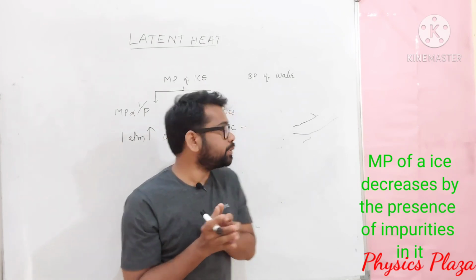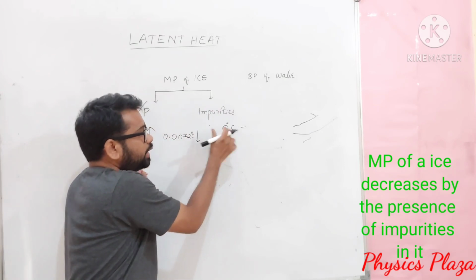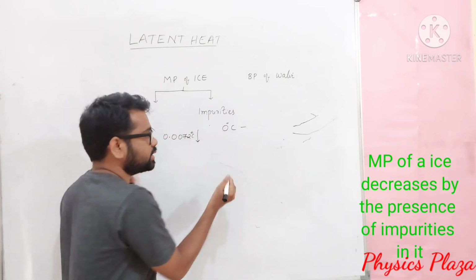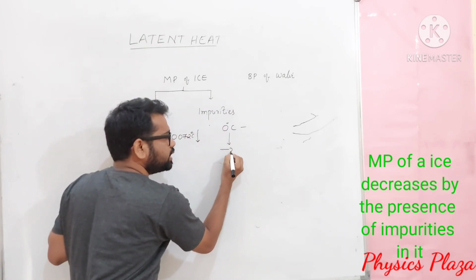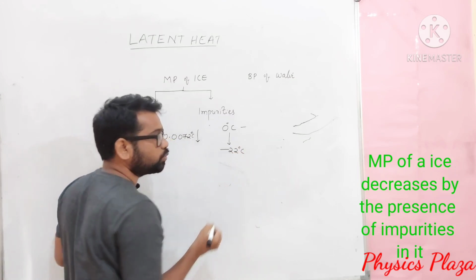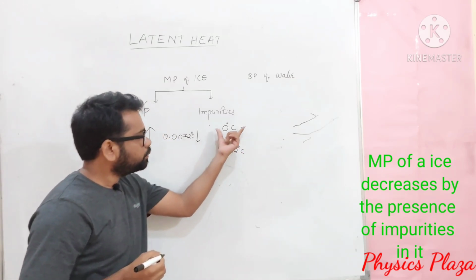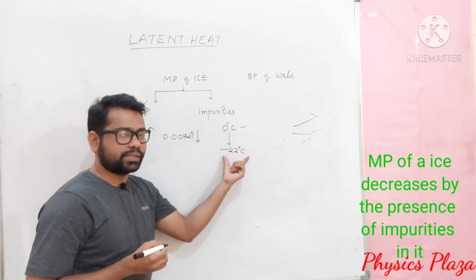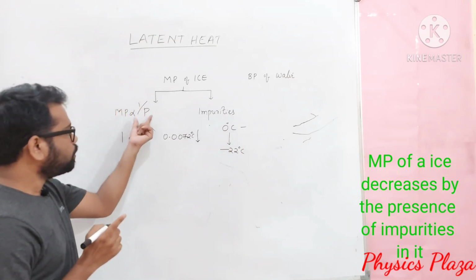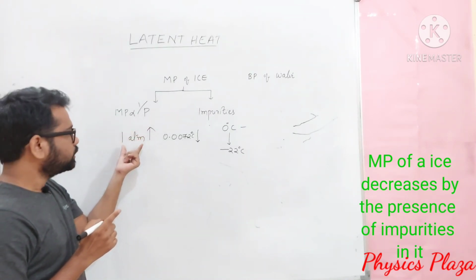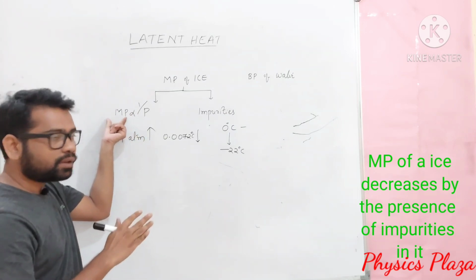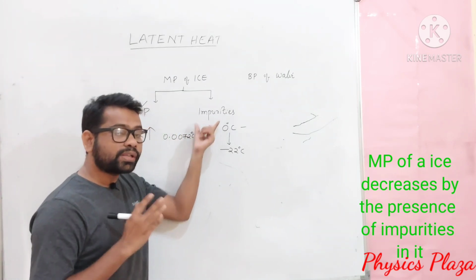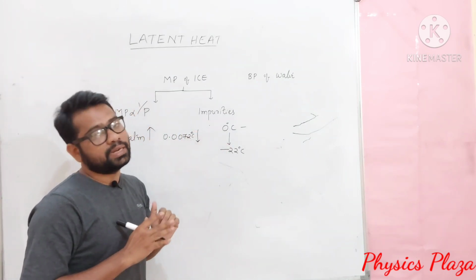Due to which, instead of ice melting at 0 degrees Celsius, it melts at minus 22 degrees Celsius. So what is happening here? The melting point of ice also decreases. Children, I repeat once: by increasing the pressure, the melting point is decreasing. With the addition of impurities also, the melting point of ice is decreasing.